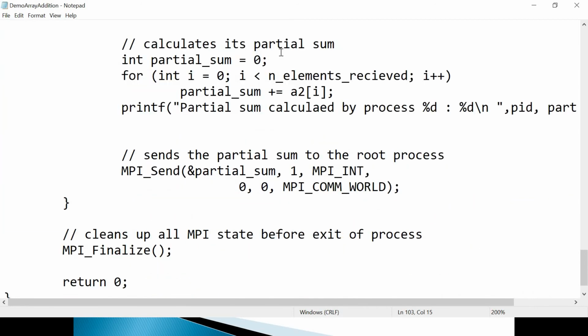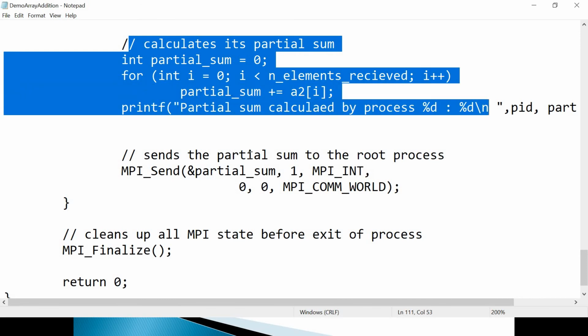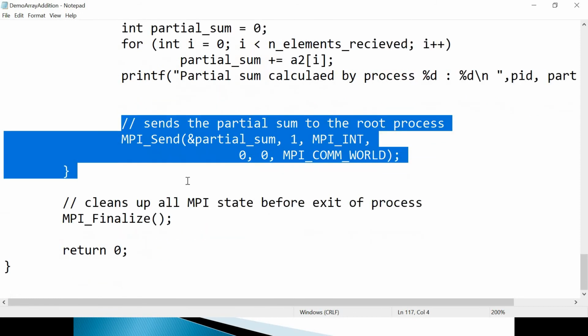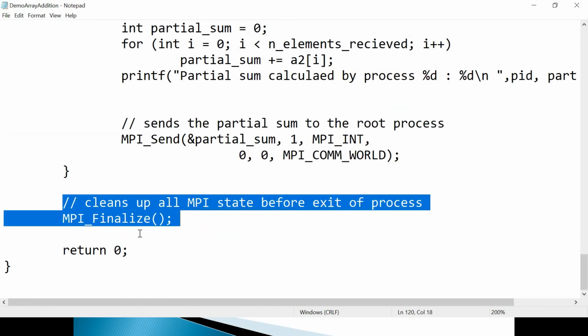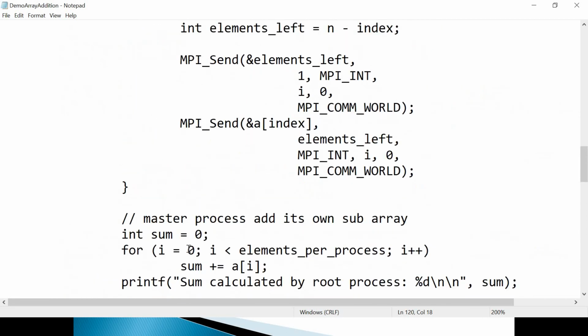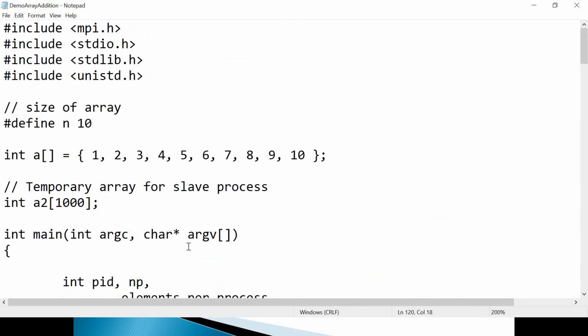The next job of the slave is to calculate the partial sum, as simple as that. And again it is sending. Each slave is sending the partial sum to the root process using the send API. Then after that, clean up everything. You call the MPI_Finalize API, and then you stop. So like this, 2 parts: first is the master part, and second is the slave part. This is how you will have to write the logic for any MPI program.